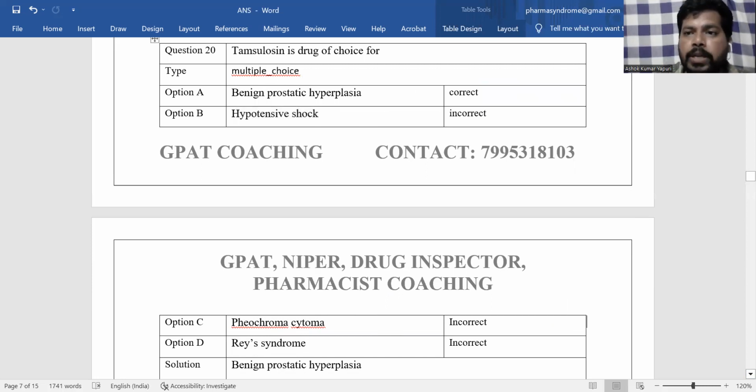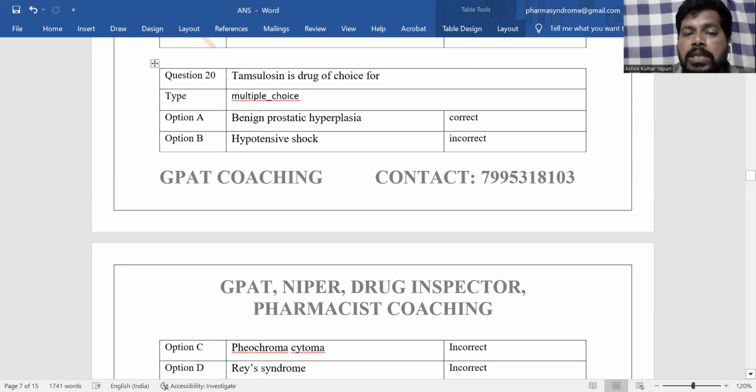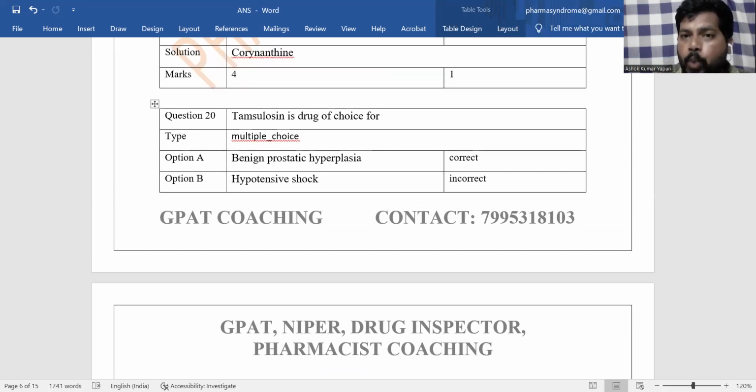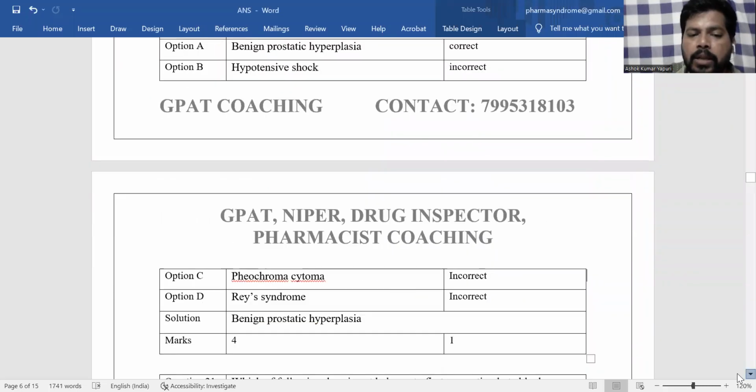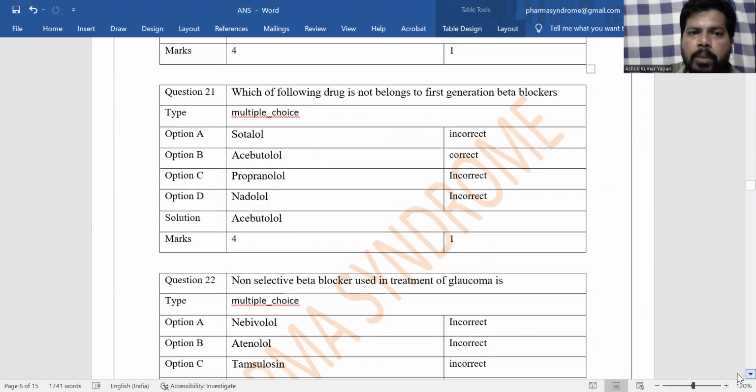Tamsulosin is the drug of choice. Tamsulosin is a selective alpha 1A receptor blocker useful for the treatment of benign prostatic hyperplasia. The alpha 1A receptor is located on the prostate gland.